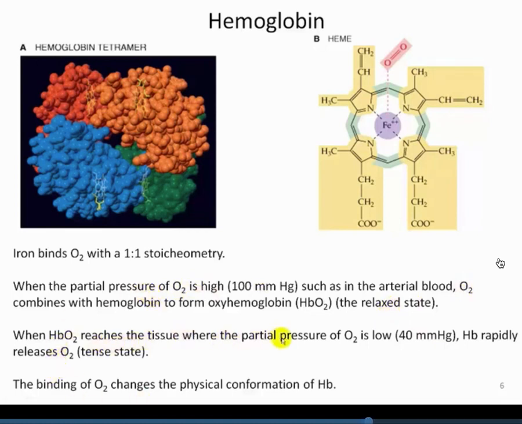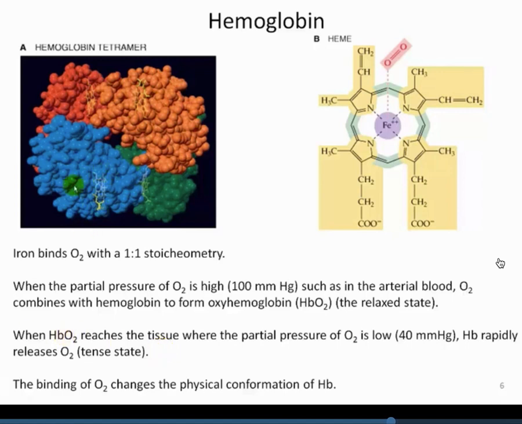But when hemoglobin reaches the tissues where the partial pressure is low, we define this in one of our first slides today. Again, it's the arterial, and the tissues are basically down to about 40 millimeters of mercury. Hemoglobin will rapidly release oxygen. So it senses again that the ambient partial pressure is low. That's the trigger to say, okay, there's no reason for hemoglobin to hold on to the oxygen. So it releases it, makes it available for tissues to consume.